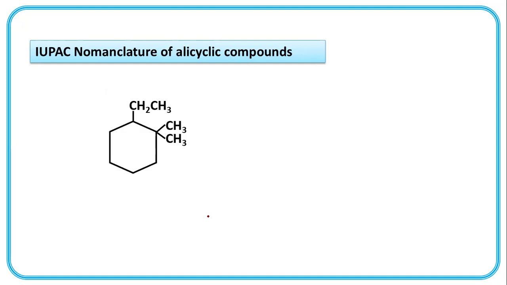This is cyclohexane. First, second, third, fourth, fifth, sixth. Cyclohexane, parent compound, 2 ethyl, alphabetically E comes first. So indicate ethyl group first with its position: 2 ethyl 1,1 dimethyl cyclohexane.